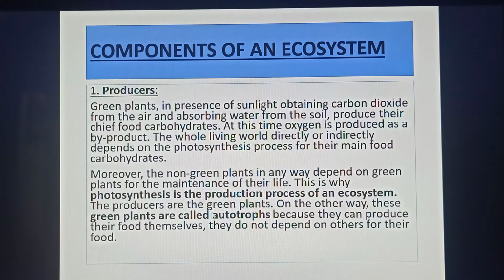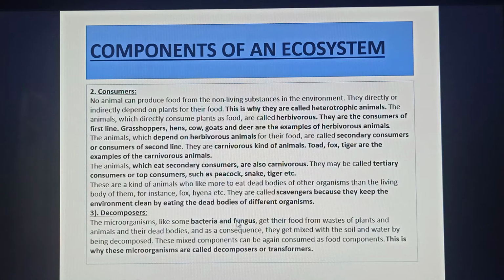The producers are the green plants. On the other hand, these green plants are called autotrophs because they can produce their food themselves. They don't depend on others for their food. So the question is, what is autotrophs?